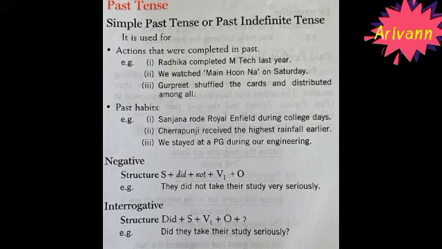First understand this. Okay. Next one is interrogative structure. Did plus subject plus verb 1 plus object plus question mark. Okay. See the example. Did they take their study seriously? First, did plus they is the subject and take is the verb, and their study seriously is the object.